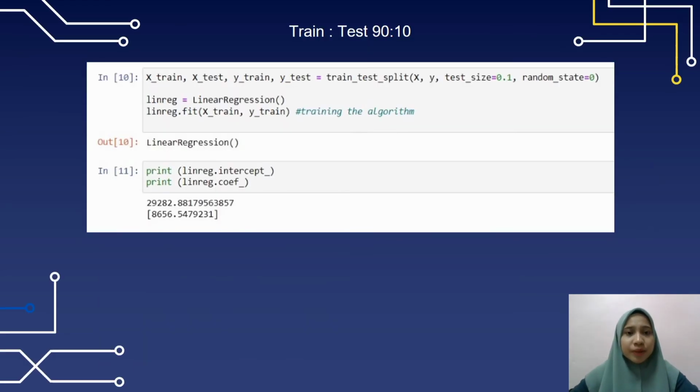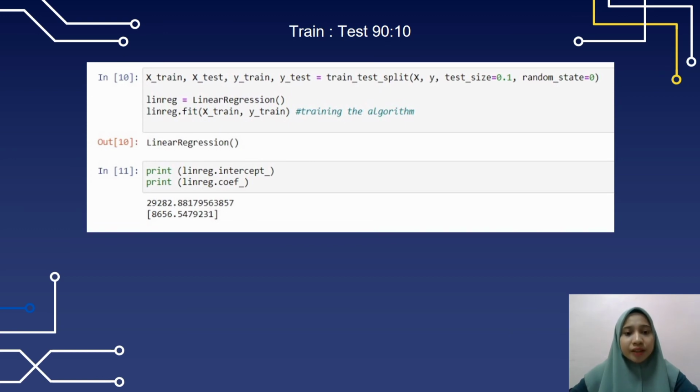Lastly, about data splitting, train and test, this is set 5, 90% train and 10% test. First, we import the library, train and test, and then we split the data into X train, X test, Y train, and Y test. Then we put the size into 10%. Then we call the regression algorithm. After we call regression algorithm, we print the intercept and slope.